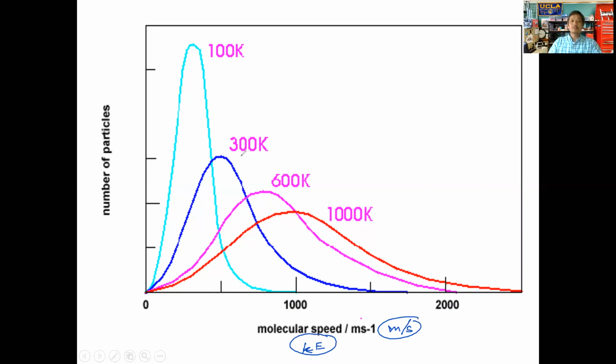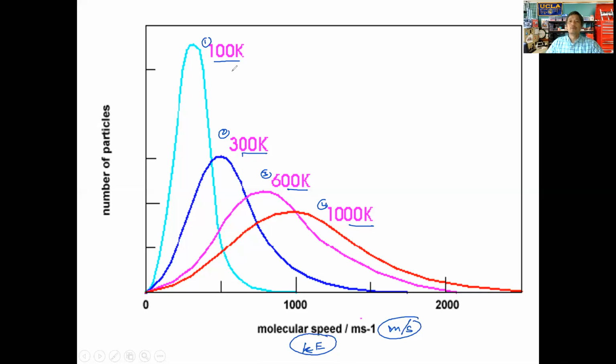This is just one gas measured at 4 different temperatures, with the light blue here representing the temperature at 100 Kelvin, the dark blue at 300 Kelvin, the pink here at 600 Kelvin, and the red here at 1000 Kelvin. So temperature increases here. Remember, this graph is particles versus speed, or thus the kinetic energy.